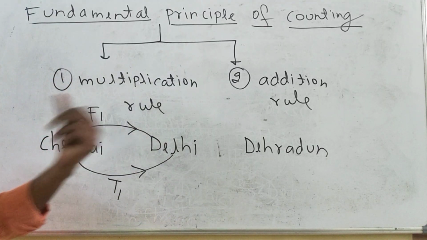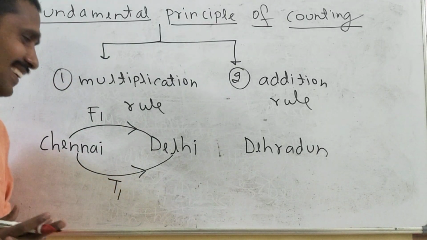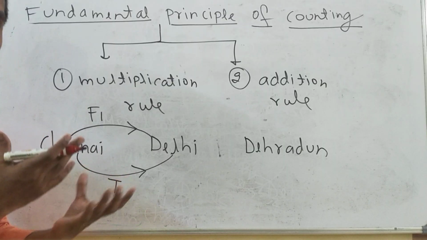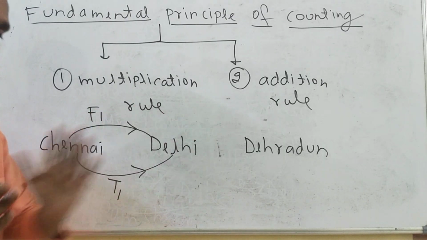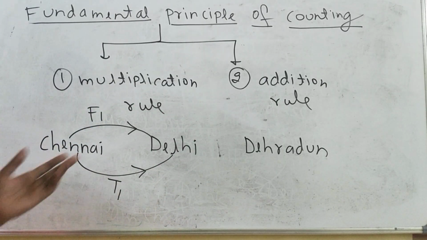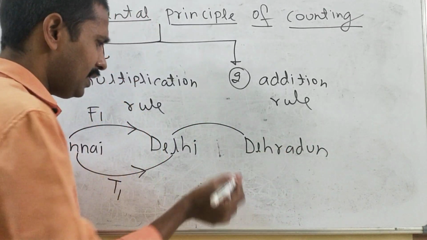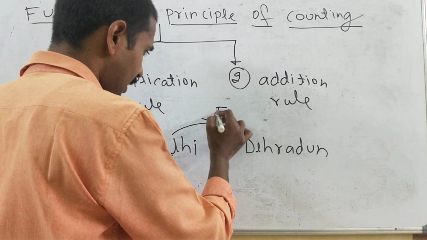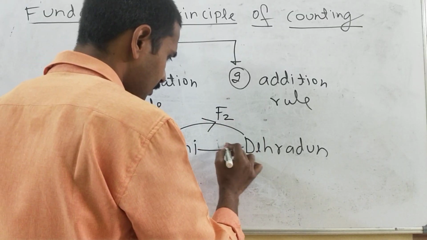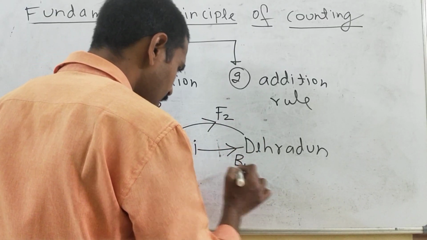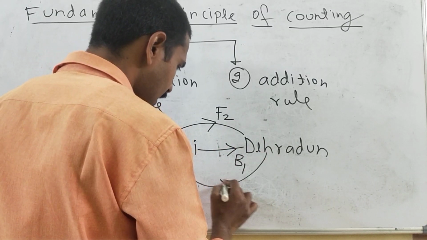Of course, people can take a bus and car also, but that will be a very, very lengthy way. Practically, people go this way only, flight or train. Then from Delhi to Dehradun, that is nearby only, around 250 kilometers. So we can catch a flight, flights are available, or the person can take a bus, or the person can take